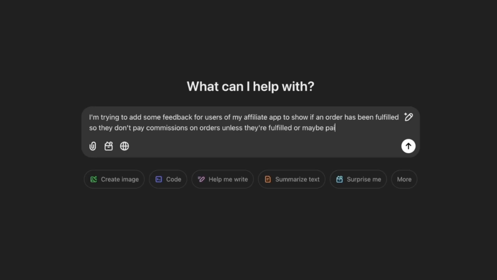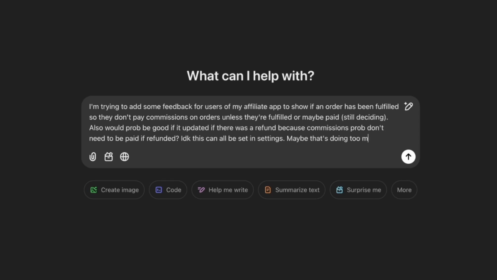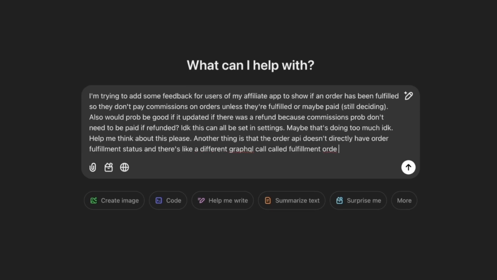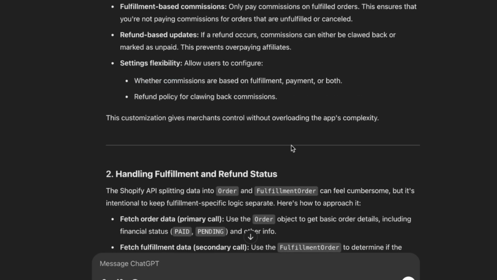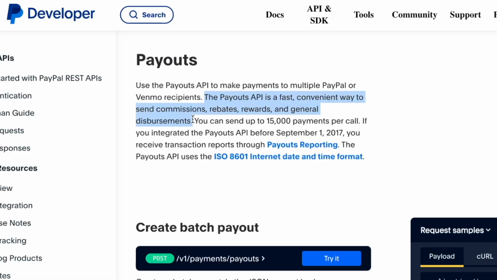So like everything else in this project, I started by breaking it down into steps, and I knew it was possible because I had seen other apps do it too. So I kind of just started by asking ChatGPT how PayPal handles payouts, and I described what I specifically needed to do, and it told me that PayPal has something called the Payouts API, which lets users authorize an app to make payments on their behalf, so that's pretty much exactly what I need.